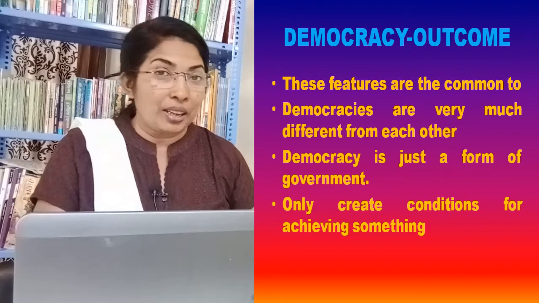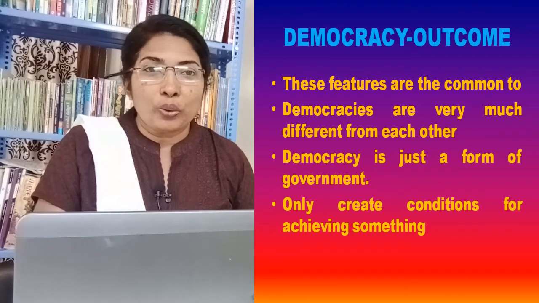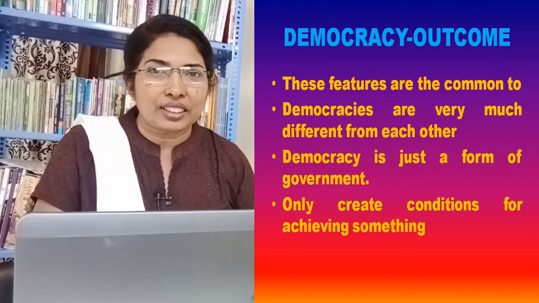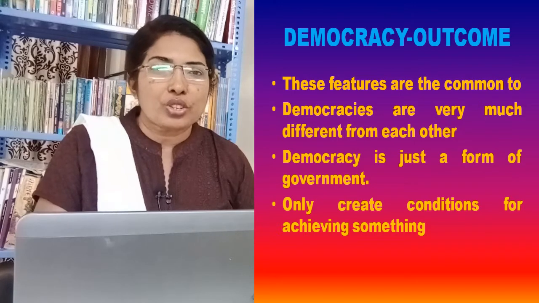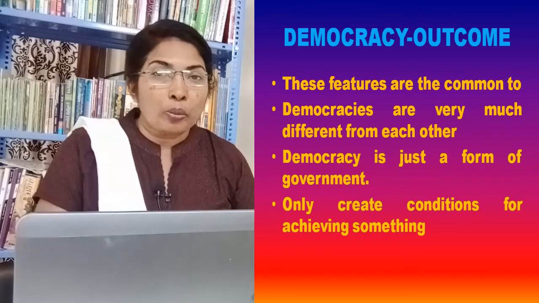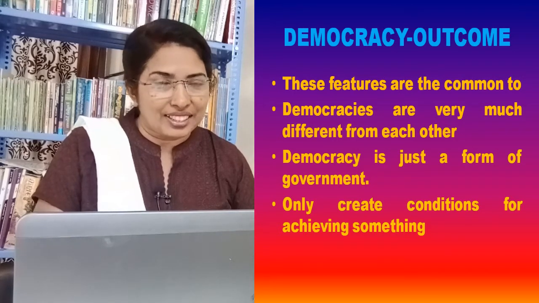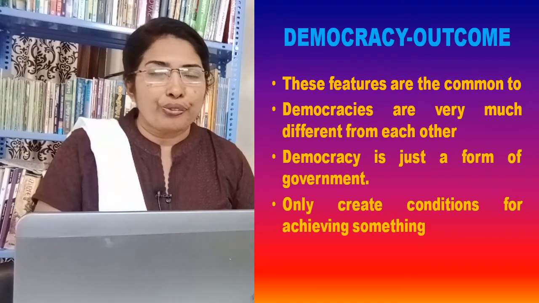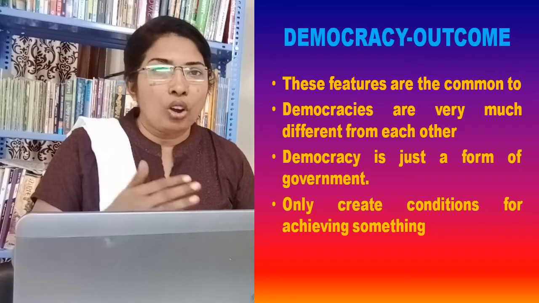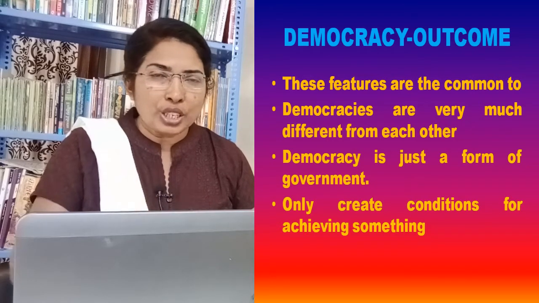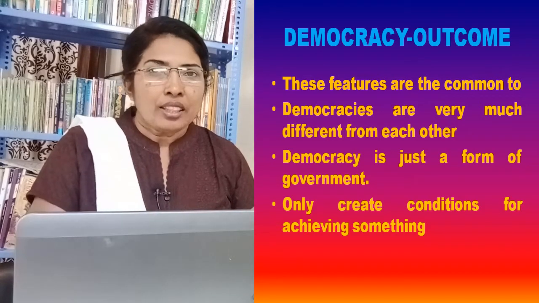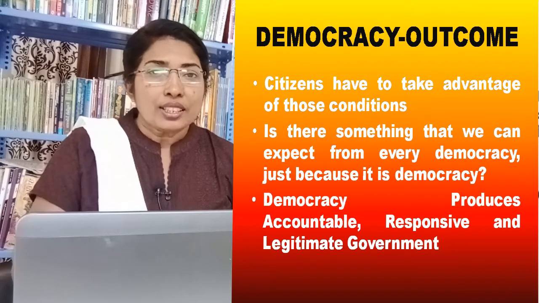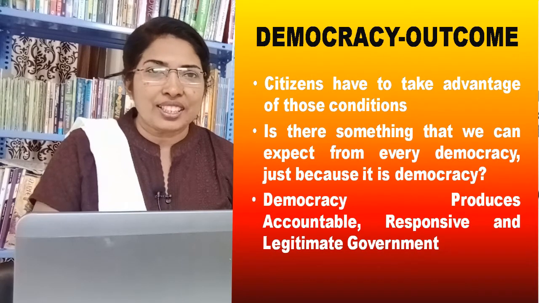At the same time, these democracies are very much different from each other in terms of their social situations, economic achievements, and their culture. We have to keep in mind that democracy is just a form of government. It can only create conditions for achieving something. The citizens have to take advantage of those conditions and achieve those goals.